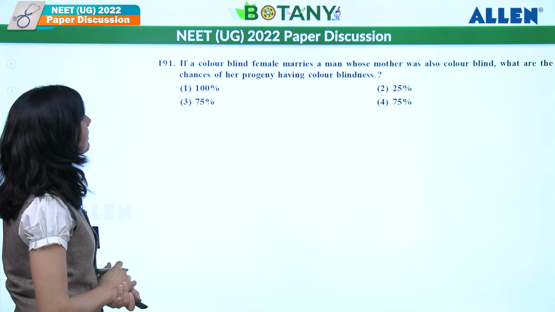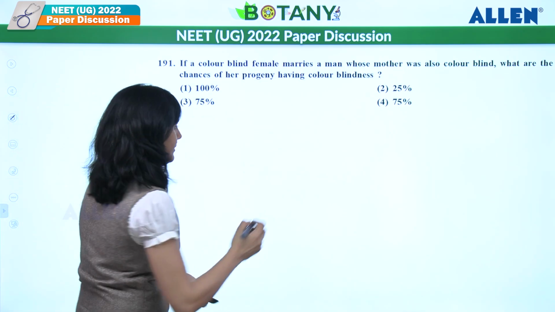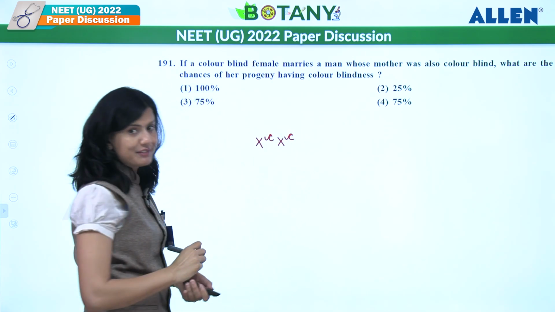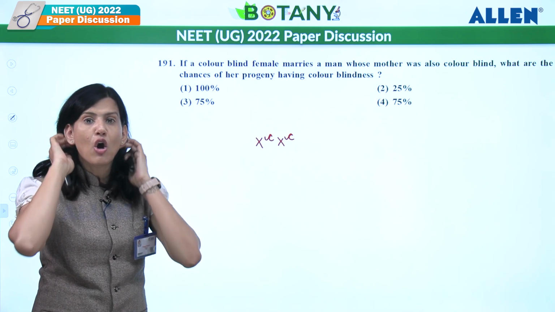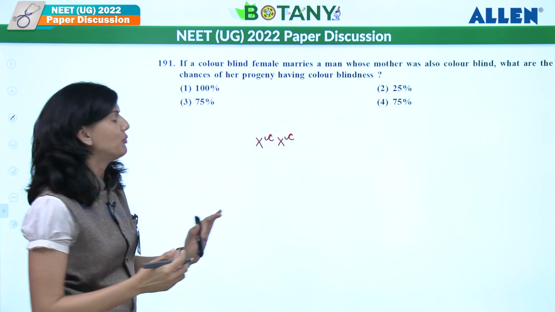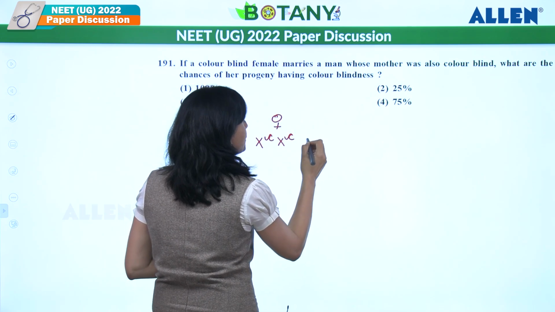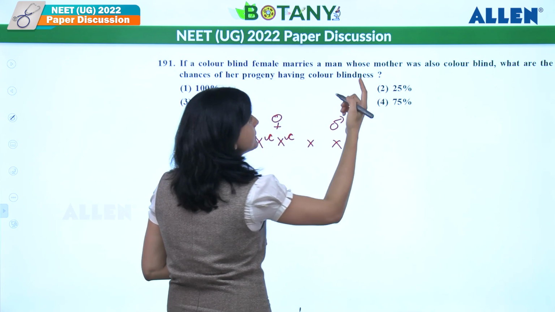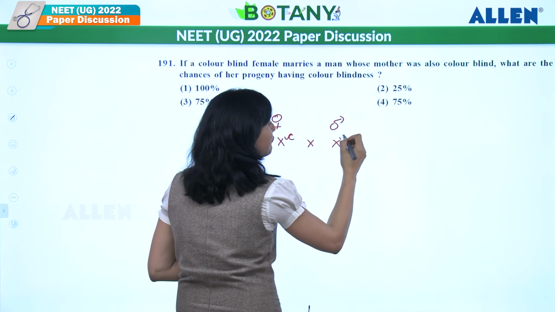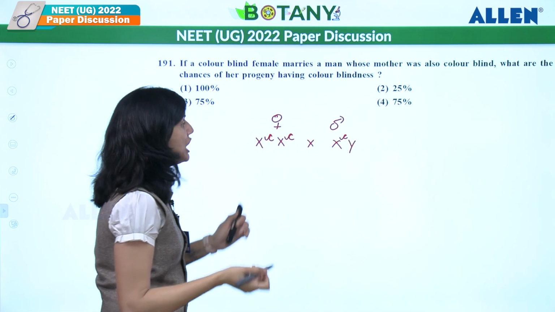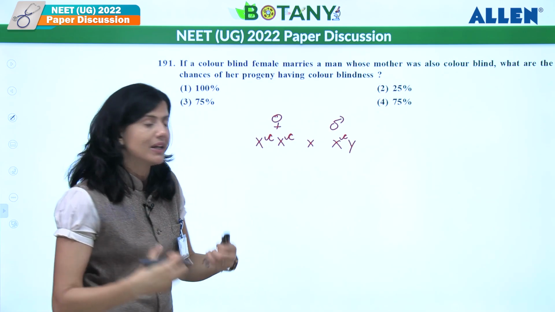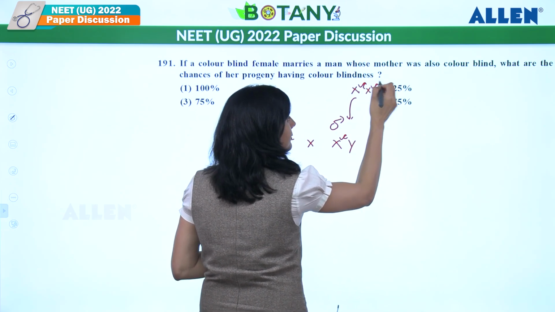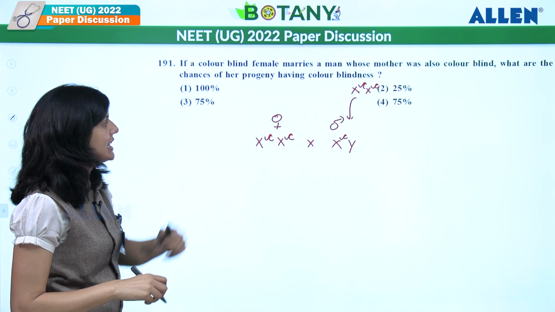Let's see the next one. A colorblind female. Color blindness is an X-linked recessive disorder. Recessive means it will express in homozygous condition. So this is the female. She is marrying a male, a man, XY, whose mother was also colorblind. So definitely he is also colorblind. Why? One X chromosome in a male comes from the mother. And if his mother was colorblind, it means the mother was this. She was colorblind.